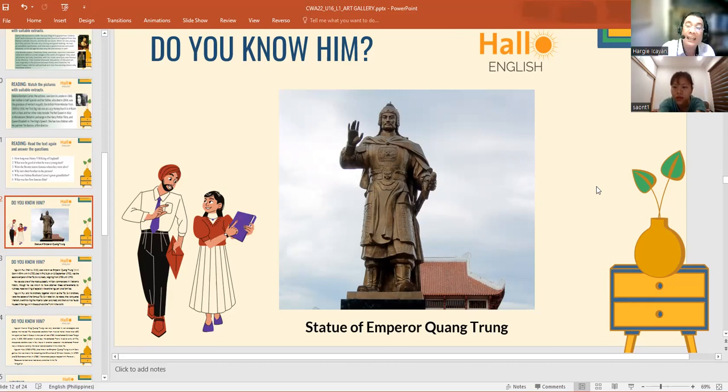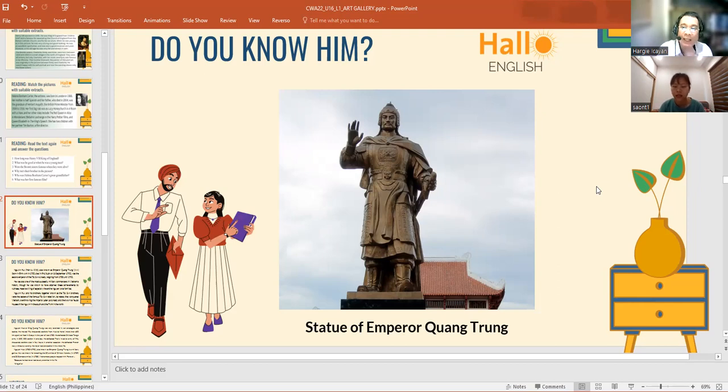So the president is the highest ranking official in the whole Philippines, and also in Vietnam right now. Before, it was a king. Actually, we were also colonized by Spaniards before, so the ruler during our time would be the king.